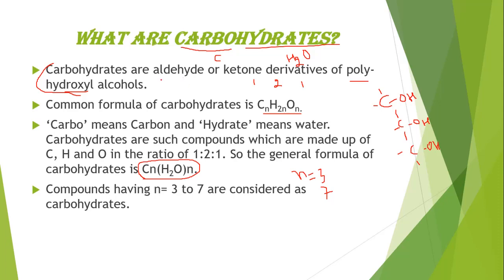Which derivatives? Aldehyde or ketone. First, we discuss what aldehydes are. Aldehydes are those compounds which have C double bond O, R and H. Okay. Ketones are compounds which have C double bond O, R, R.